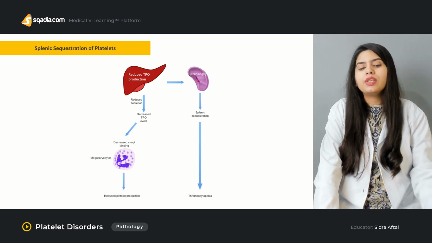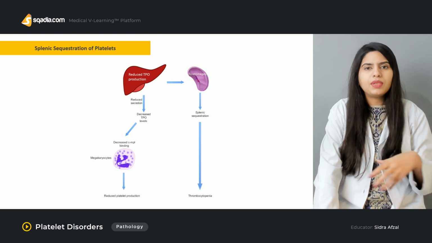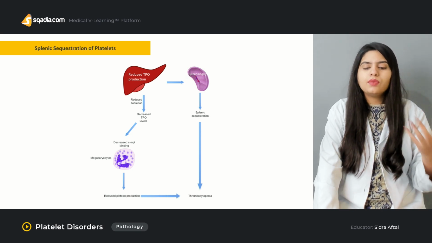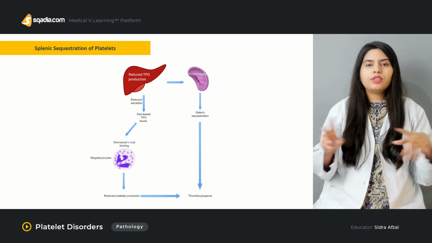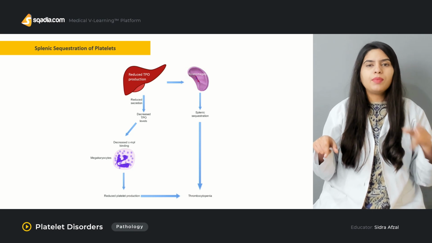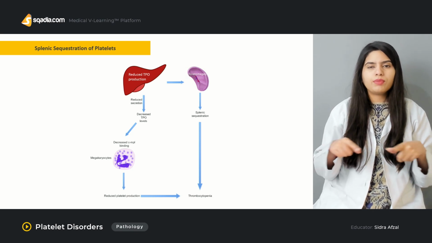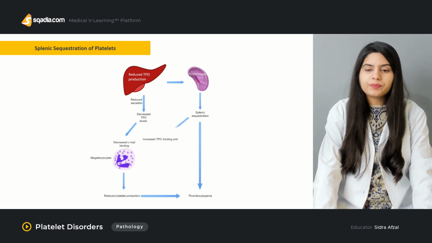That will lead to a decrease in platelet production. Megakaryocytes are not differentiated, platelets are not produced, and that will ultimately lead to thrombocytopenia. So there are dual causes of thrombocytopenia. Splenic sequestration is taking place side by side, and there is no differentiation of the megakaryocyte.